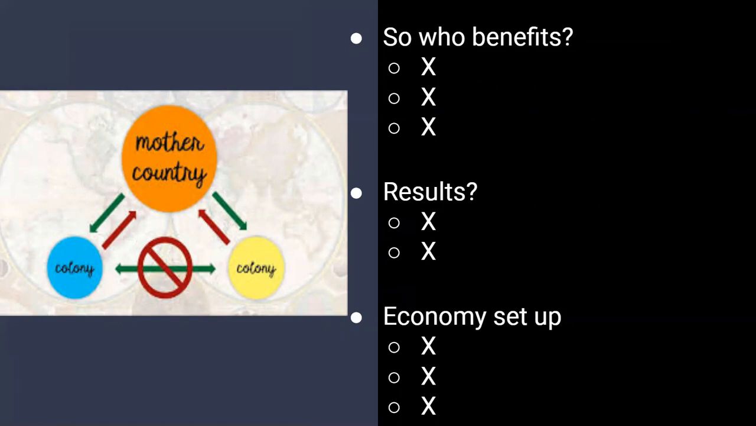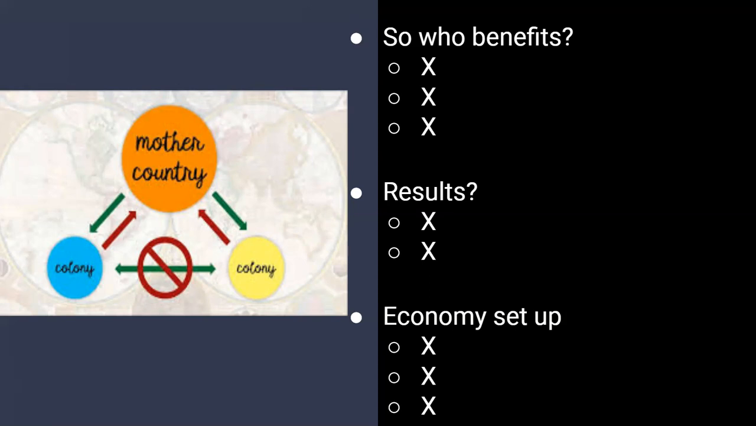And so the last thing is a nation is only truly wealthy if it has more gold than any other nation. So that's who benefits. Who benefits from mercantilism? The mother country. Because the mother country is able to sell more than it buys, which means it has more wealth.